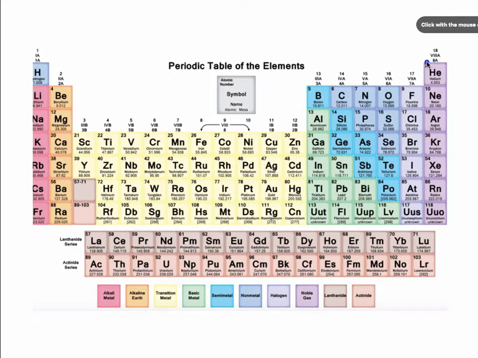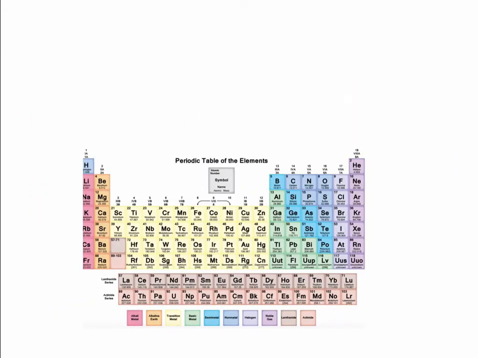So these elements on the periodic table are called the noble gases. And all the elements on the periodic table are trying to be like the noble gases. And they achieve this noble gas stability by gaining or losing electrons. So let's take a closer look here.